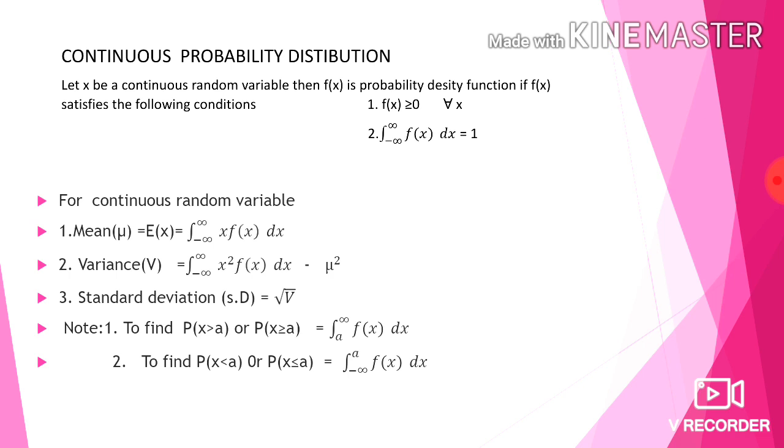Second note, to find p of x less than a, or p of x less than or equal to a, we are integrating from minus infinity up to a f of x dx. Third one, to find p of x between a and b, that is greater than or equal to a and less than or equal to b, it is integration from a to b f of x dx.